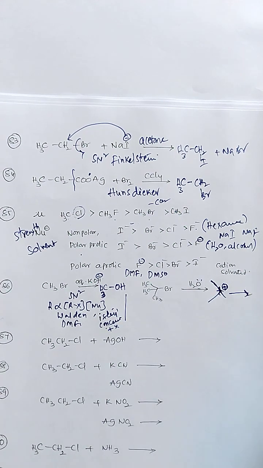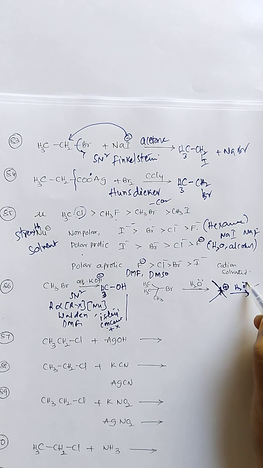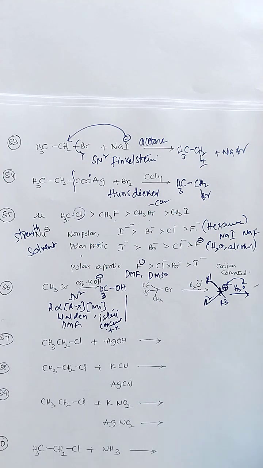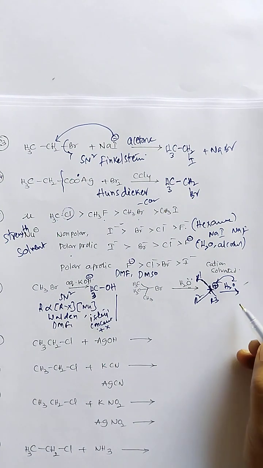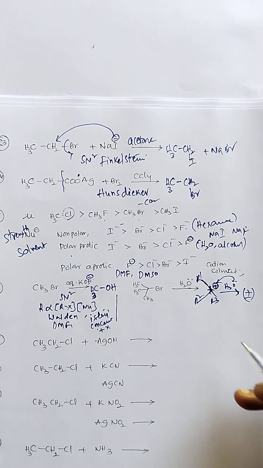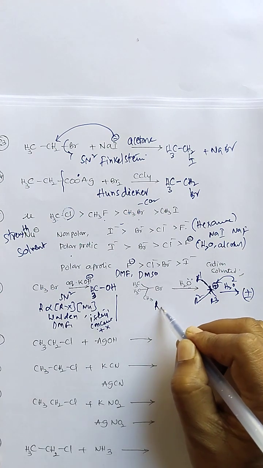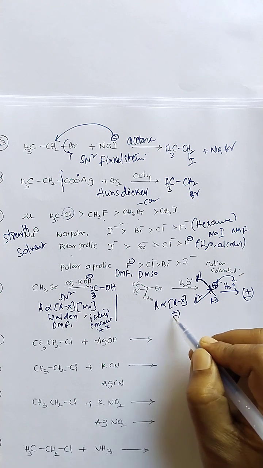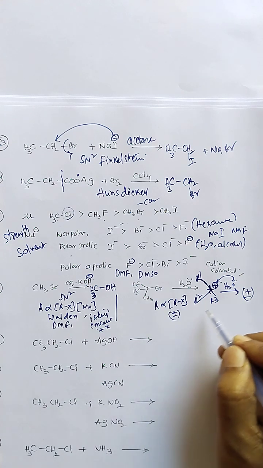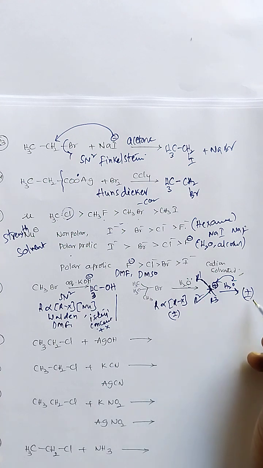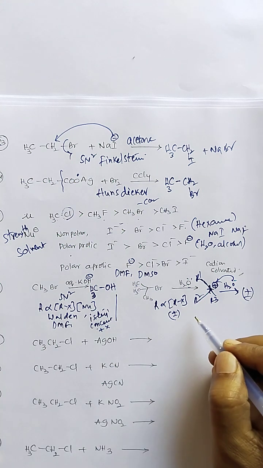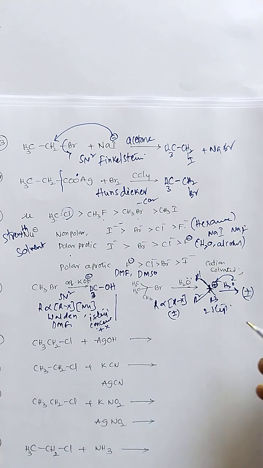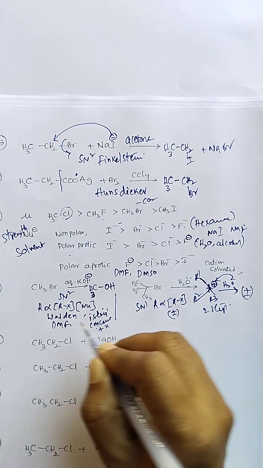So the carbocation is formed, and then it's a two-step reaction, and the water molecule attacks from both sides. Here a racemic mixture is formed if there are R1, R2, R3 type groups. The rate is directly proportional to the alkyl halide only, and a racemic mixture is possible if there is a chiral center. Polar protic solvents favor this reaction, and a carbocation intermediate is observed. These are the specific characteristics of the SN1 reaction, and this is the SN2 reaction.